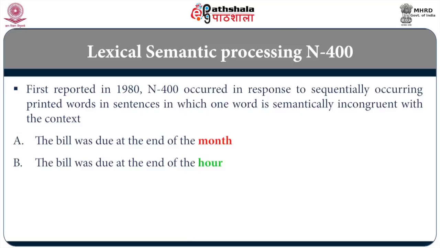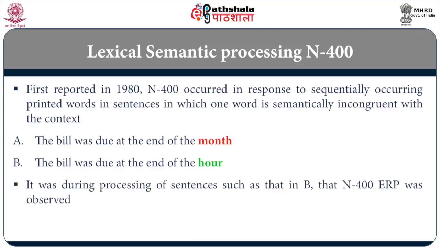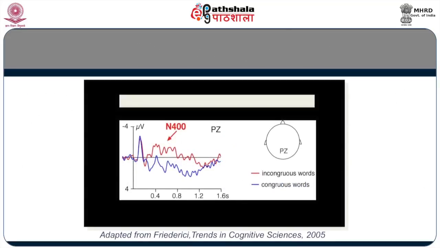When you are processing sentences like that in B, where the last word is not adequately fitting in with the rest of the sentence, the brain throws up an ERP called N400, which is a negative peak occurring 400 milliseconds after the sentence hits you. Let's look at the results reported in Trends in Cognitive Sciences 2005. I have borrowed their picture to explain to you.